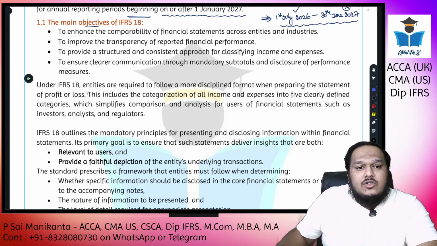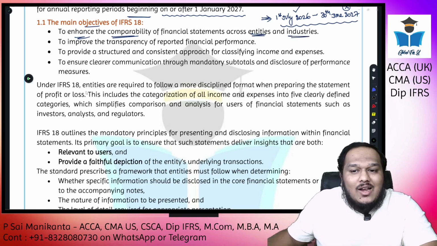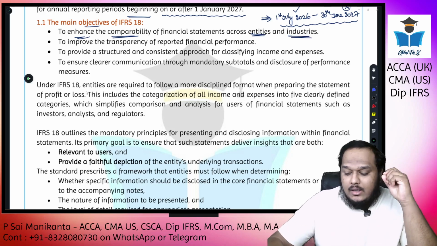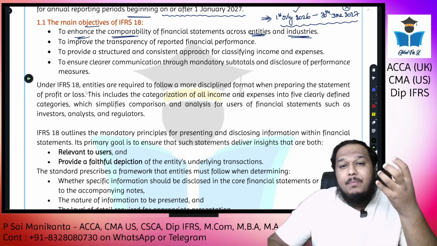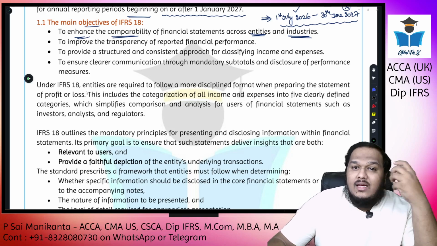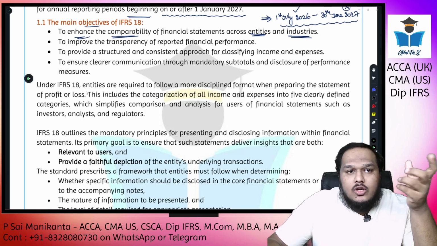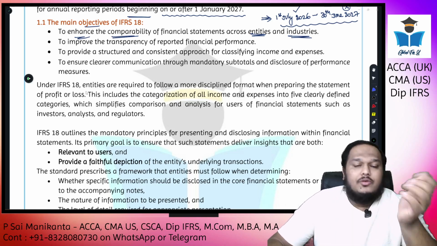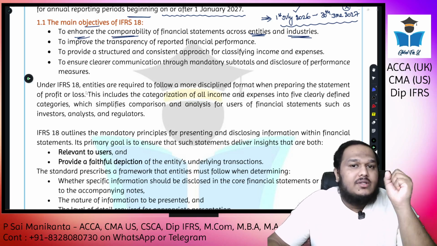The main objective of IFRS 18 is to enhance the comparability of the financial statements across all entities and all industries. So this is one of the important points. Earlier, there was too much flexibility given in IAS 1. So companies were able to modify their profit and loss statement, or you can call it the performance statement, statement of financial performance, statement of profit or loss, income statement, whatever you are calling it. There was a lot of flexibility available for the companies.